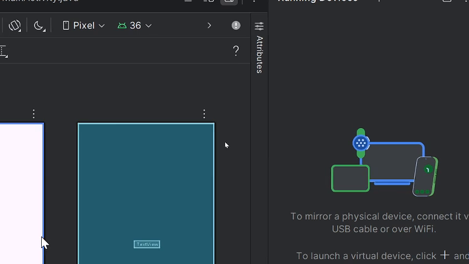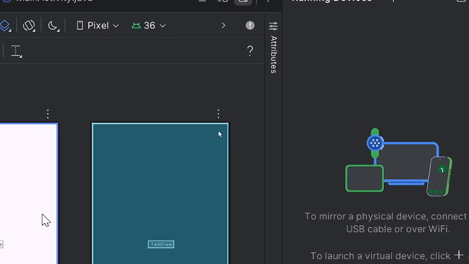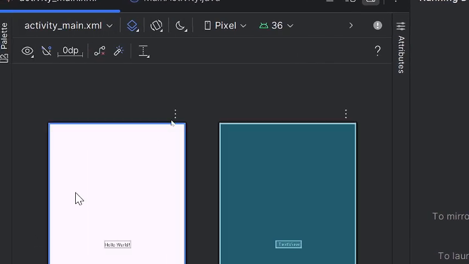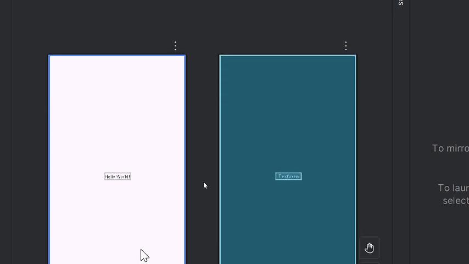Okay? Alright guys, so welcome back to our video tutorial. So sa video na ito ay ipapakita ko sa inyo kung paano i-apply yung intents sa ating Android Studio projects. So mag-create tayo ng simple application. Okay? And then i-execute natin yung two types of intents. So the first one is the explicit intent, and the second is the implicit intent.